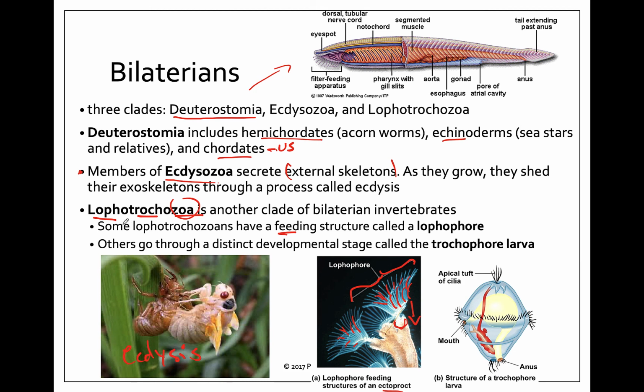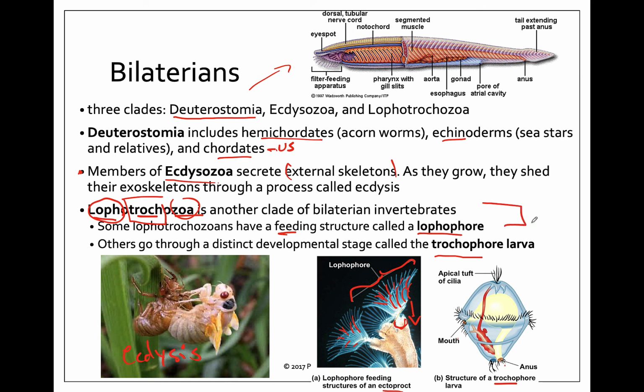And then another character, so that's where lopho comes from, is from lophophore. And then trocho comes from some organisms, again, not all of them, just some, have a trochophore larval stage. So this is a trochophore, and you can see it's got some basic features. Here's the mouth, here's an anus. This would be microscopically small, and there are several groups in this clade that have a trochophore larval form.